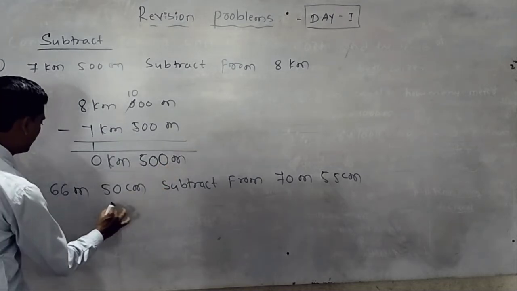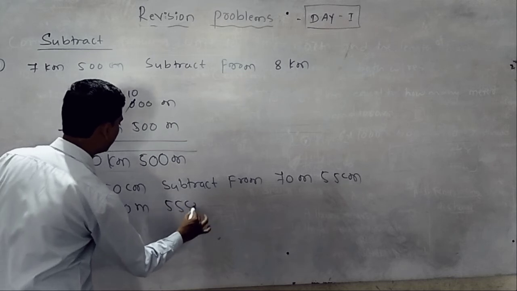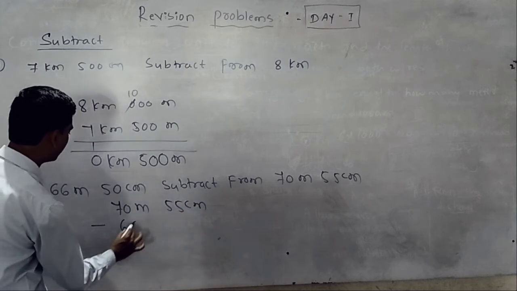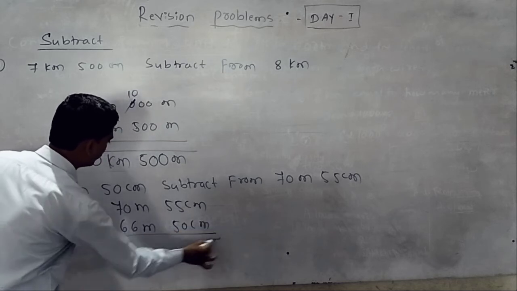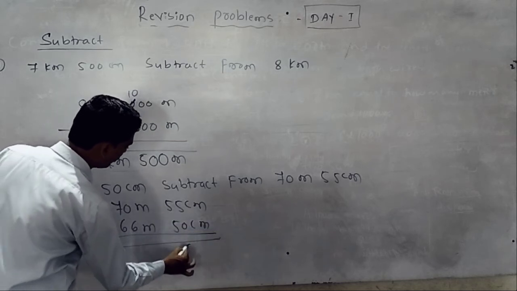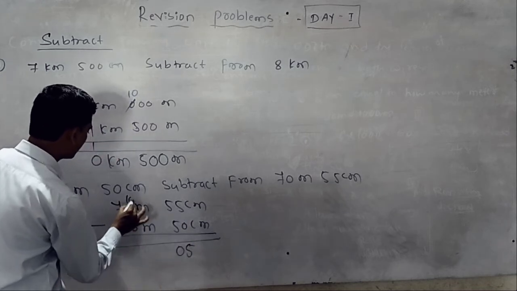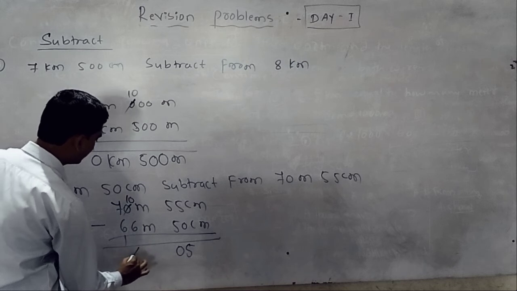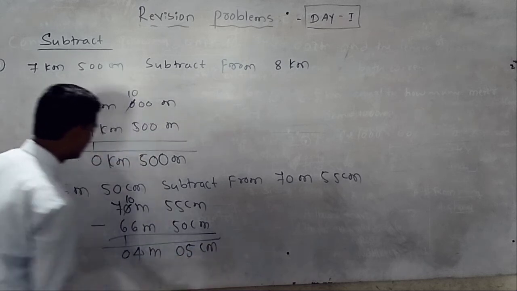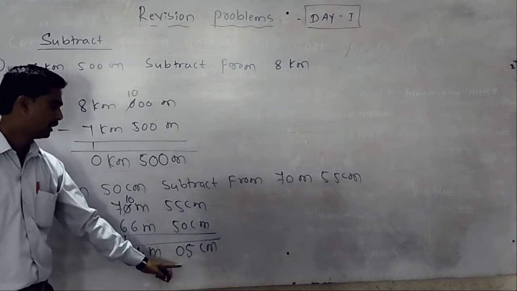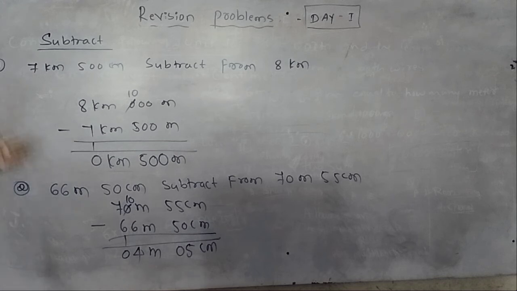First you should write that number. 70 meter 55 centimeter minus 66 meter and 50 centimeter. Then you have to subtract. 5 minus 0 always 5. 5 minus 5 always 0. 0 is not subtract. Take the borrow. 10 minus 6 it is 4, then it is 0. Then remember that, sir, 4 meter and 5 centimeter is coming. Okay, write down this one all.